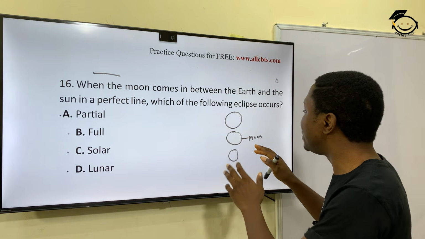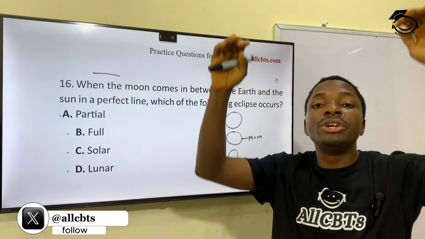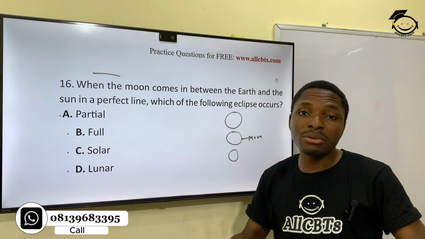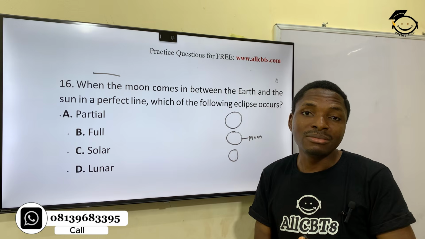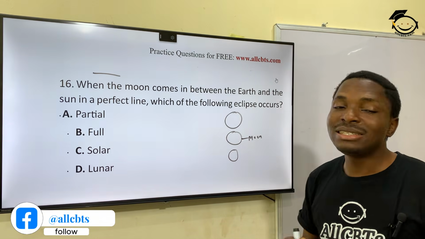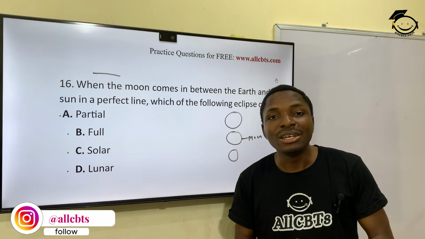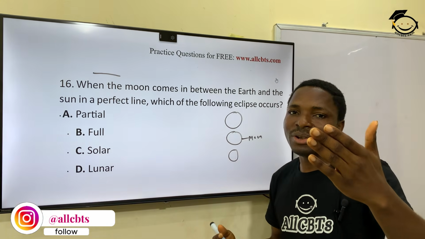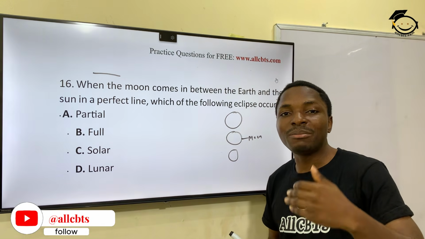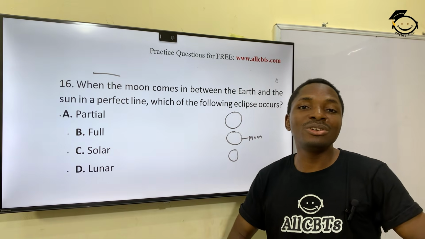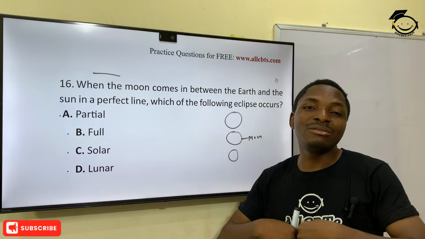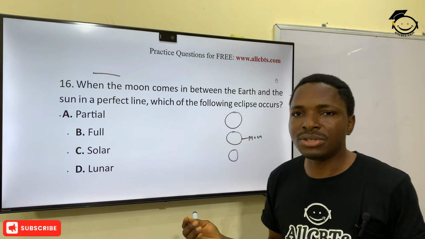The moon completely blocks the rays of the sun from entering the earth at whatever time of the day. Sometimes it could be in the night, sometimes it's in the day. And the times that it happens in your day, wherever you're watching this from, it could be once in 10 years sometimes. It could be over a very long duration of time.